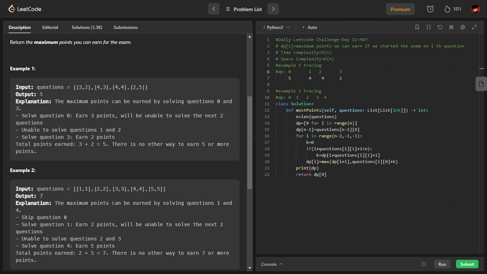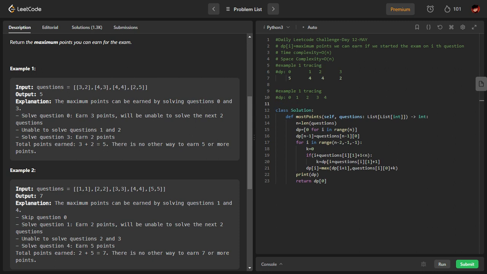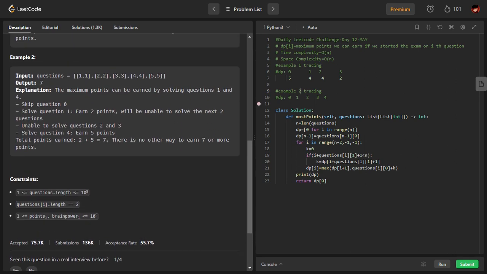Let's go for example 2 now. See here it's 5,5. We start from the bottommost index. Here I can clearly see 5,5. The last index is 5,5. So definitely I will get 5 points, because if I solve this question, there's nothing to lose after that.